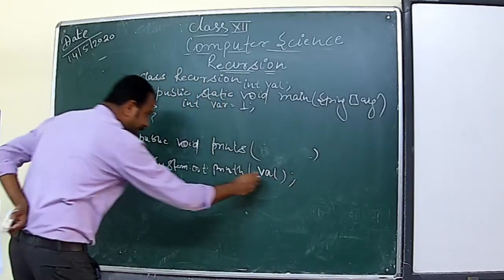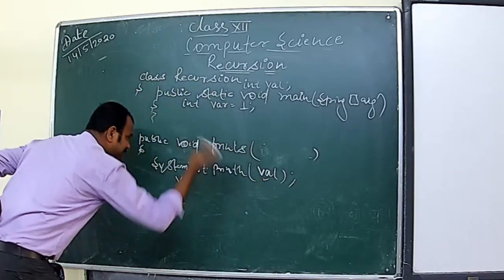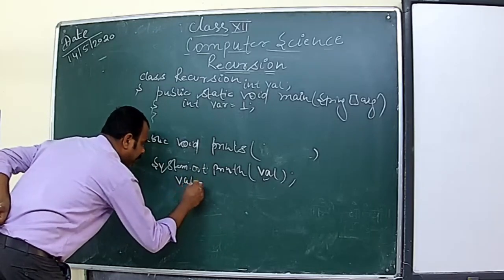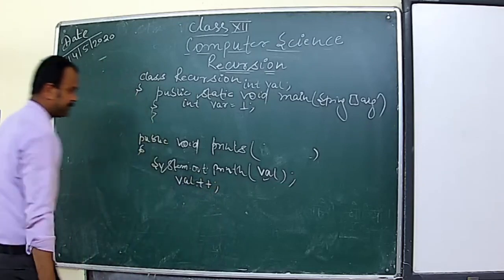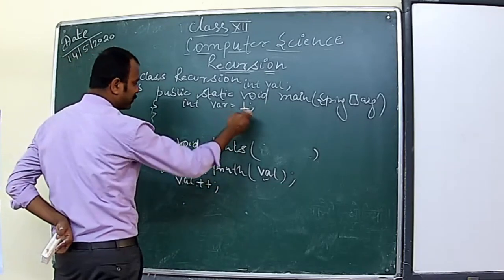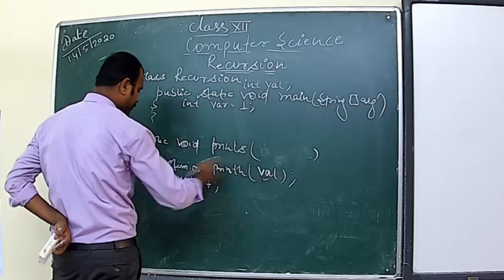And then this would be incremented by 1 here, val plus 1, so that next time it has the new value. And then we need to call it once again.